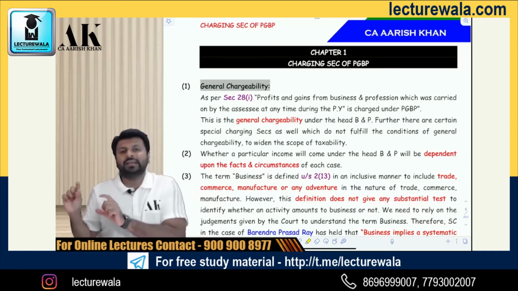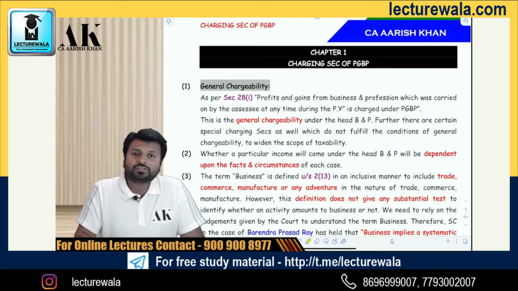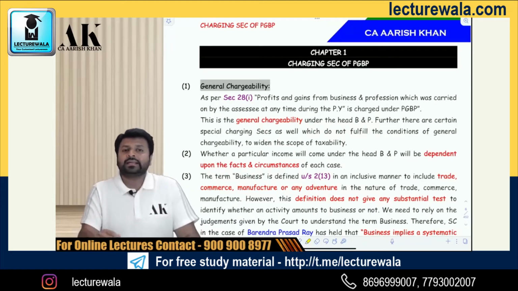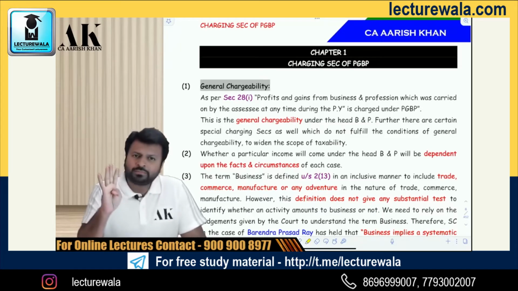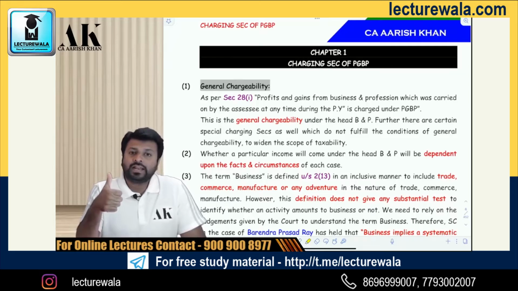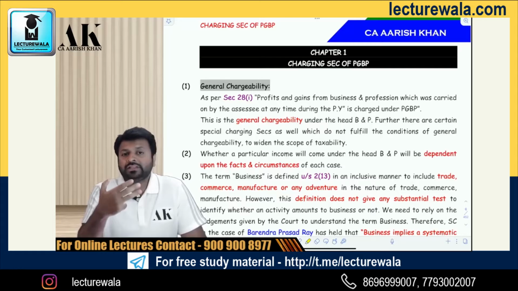First of all, we are going to see about general charge, and then later on we will see about the special charge. Let us talk about general charge first. General charge, what does it say? It comes under section 28 clause 1. It says four points. First, there has to be profits and gains. Second, it has to be from a business or a profession. Third, it should be carried on by an assessee. Fourth, it should be carried on any time during the previous year. You have to fulfill these four conditions.